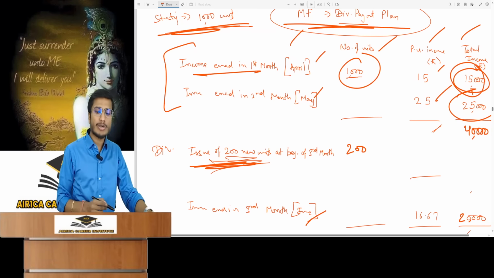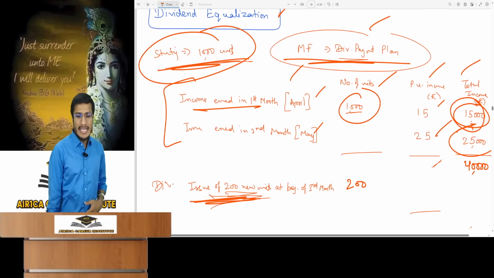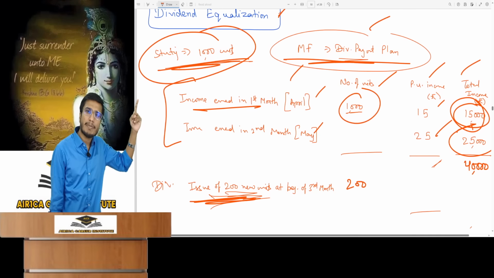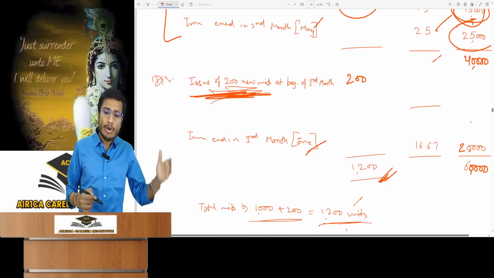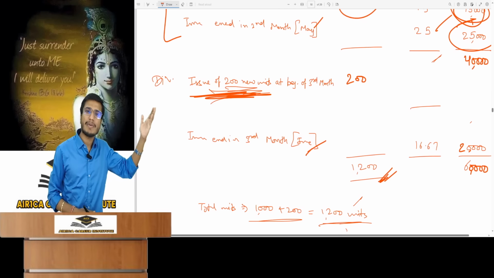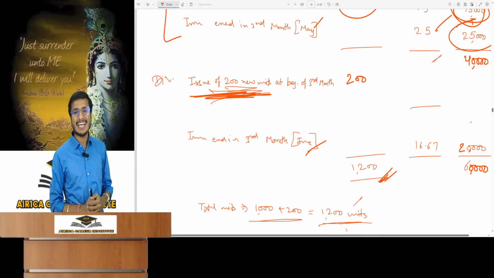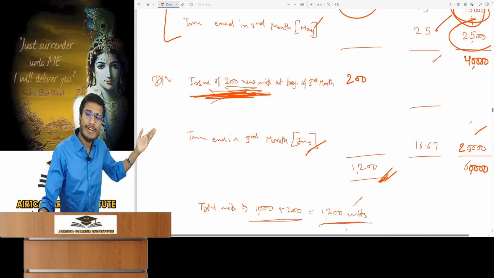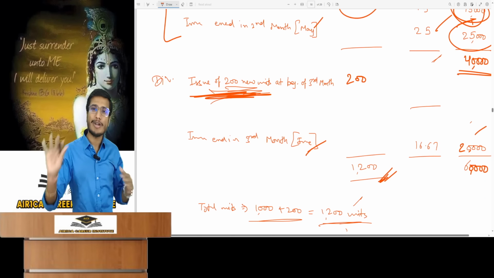These initial 1000 unit holders will get angry. They will say, what is this you are doing? We had invested our money from the very beginning, so we have a right to all the income. But these new 200 unit holders, who invested at the end of the second month, that is at the beginning of the third month, how can they have a claim on the income of the previous 2 months? These unit holders should only have a claim on the income of the next month, that is this 20,000 income. The previous 40,000 income belongs to us, the 1000 unit holders.